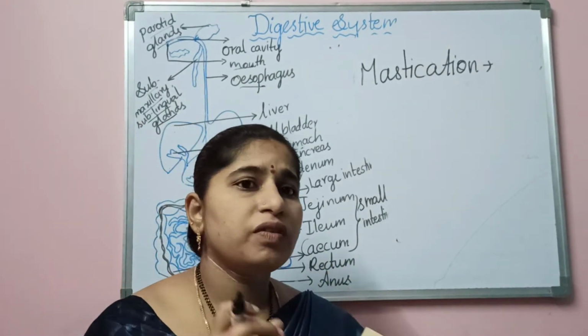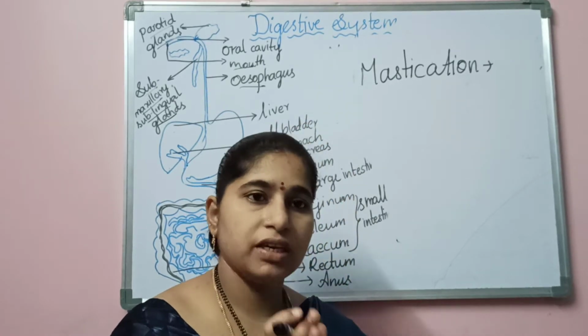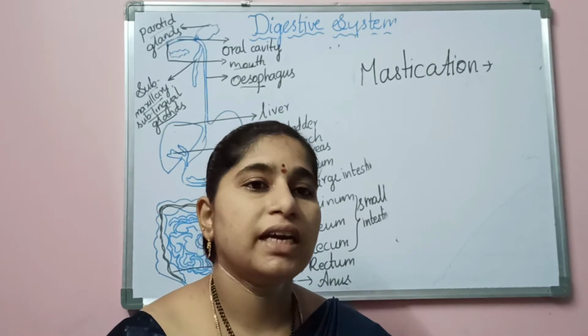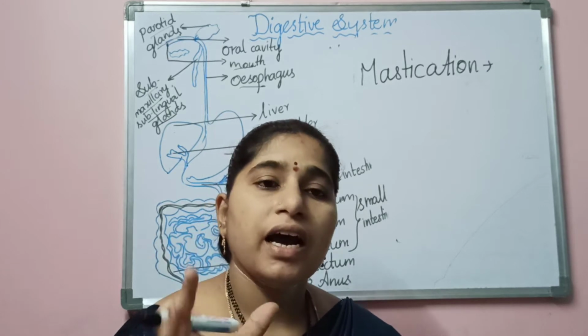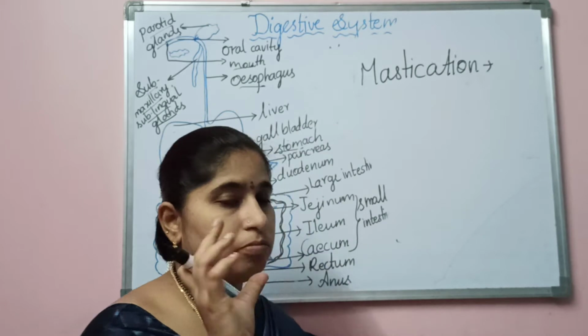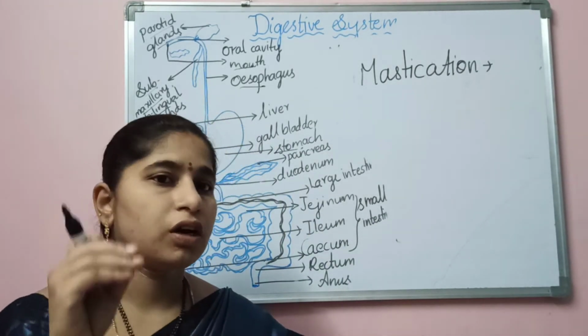Here the food will be half chewed in the mouth itself, and 30% of the carbohydrates will be digested in the mouth itself. The remaining masticated food will be converted into a bolus-like structure, meaning a round ball-like structure. Whatever food we eat, we do not swallow it directly.